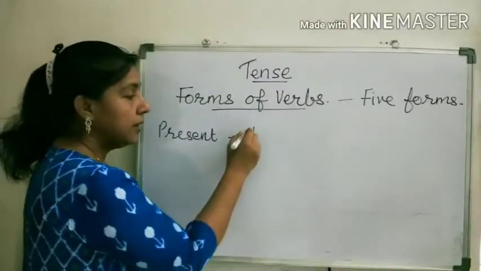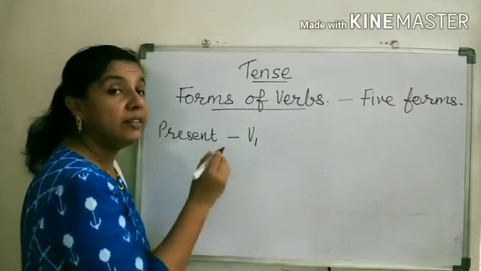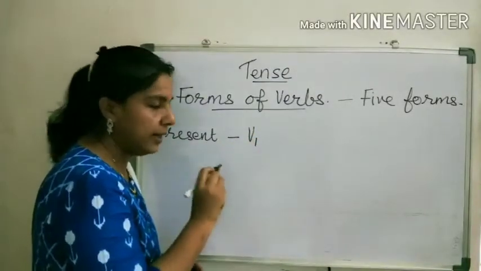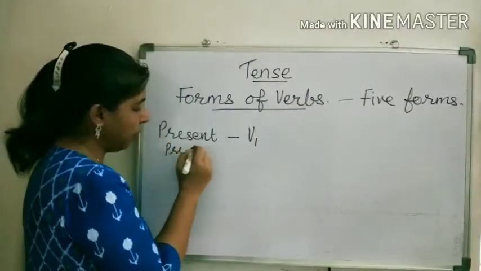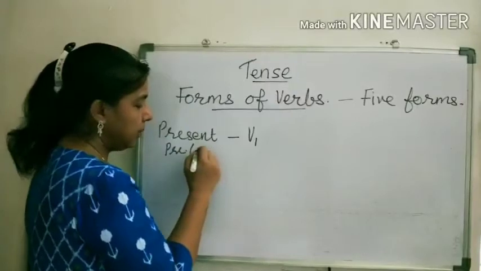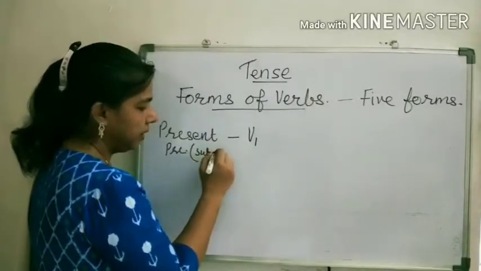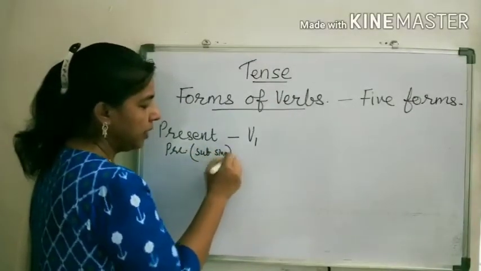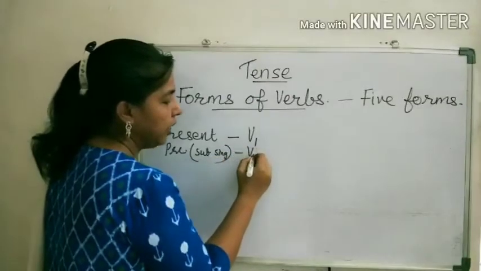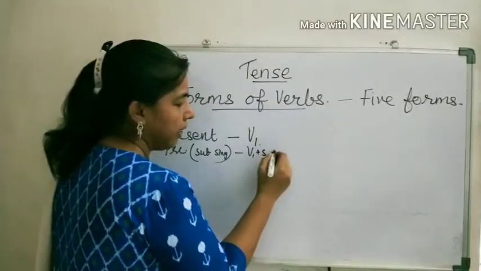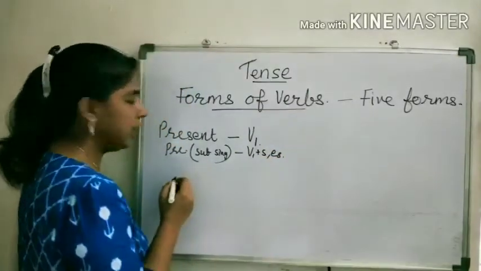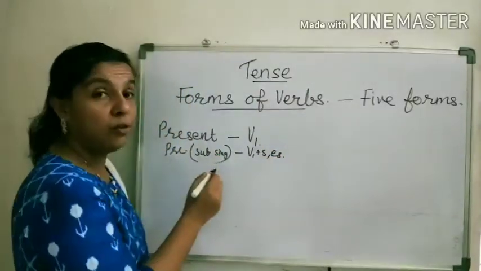If the subject is plural, we use this. Then if the subject is singular, in present form we use V1 plus s or es. Okay, got it? Now we have learned the present form.